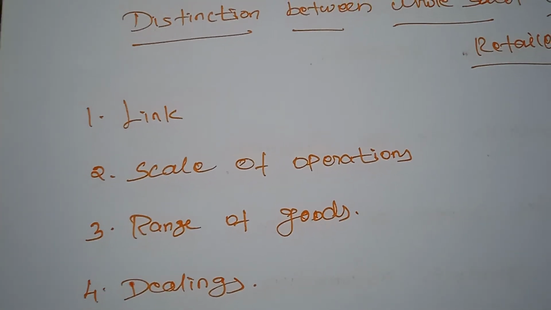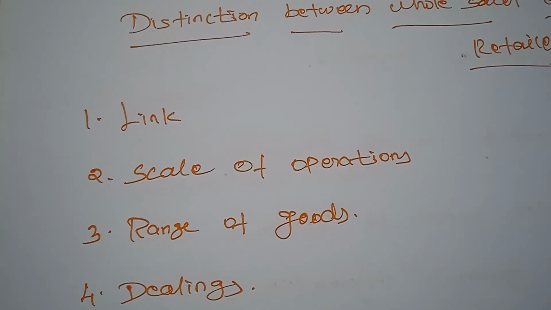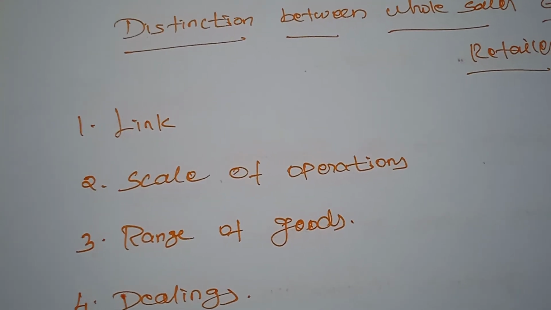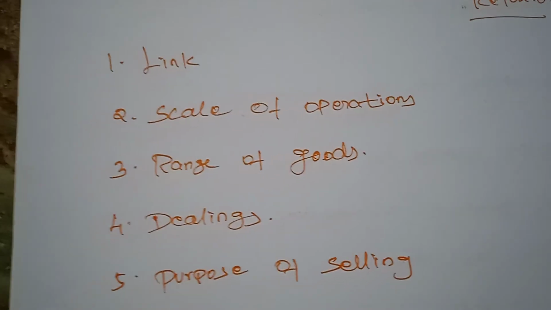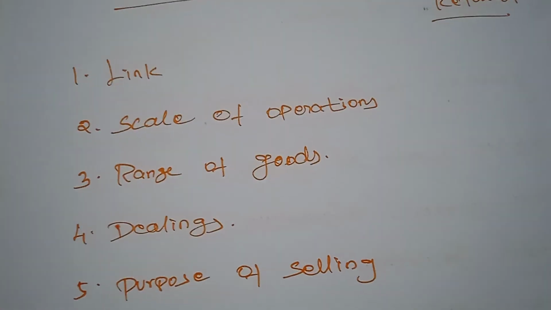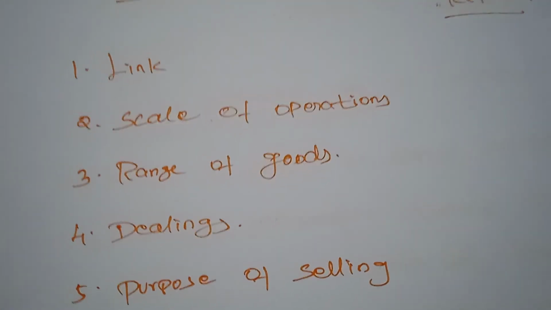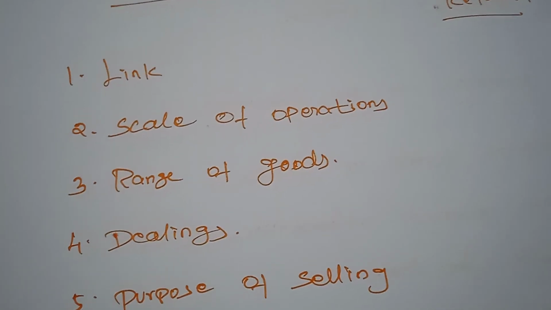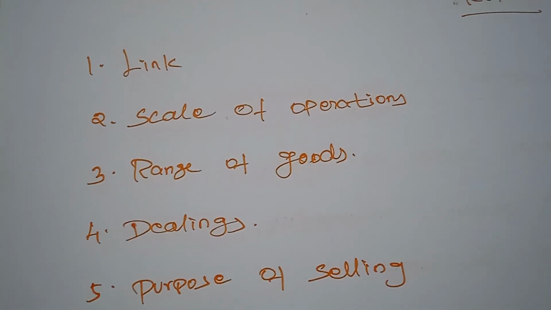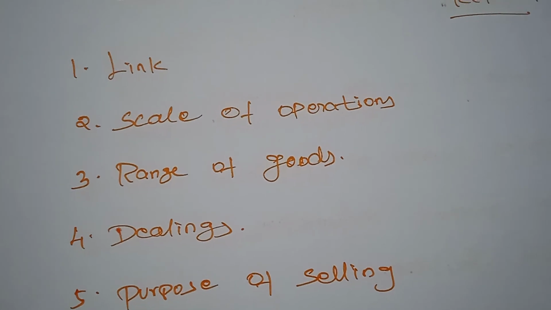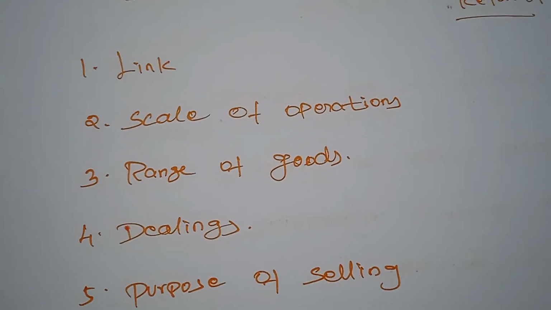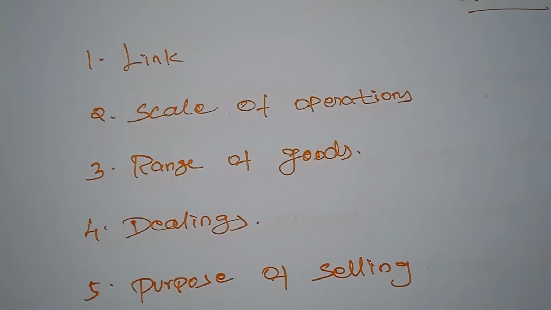The wholesaler is the first link, whereas the retailer is the last link in the chain of distribution of goods. In this distribution, the link is very important: the wholesalers act as a link between the retailers and the manufacturer, and the retailers act as a link between the wholesaler and the consumers.